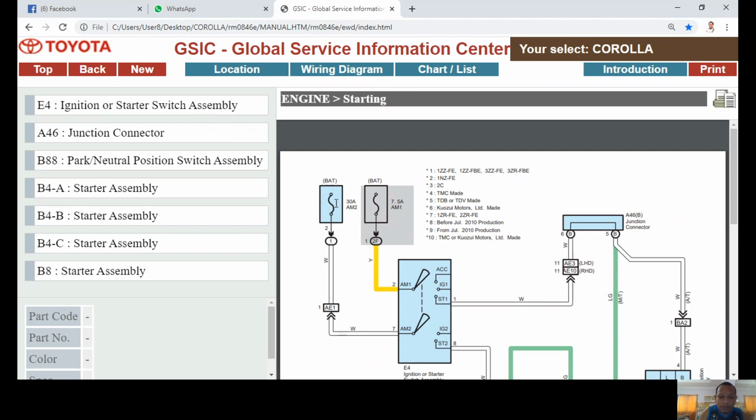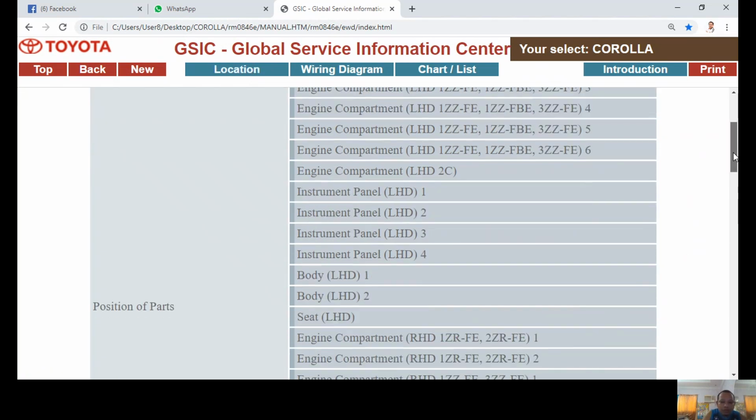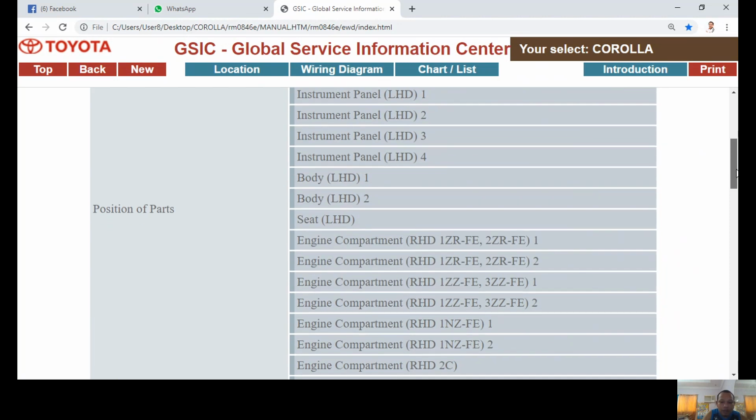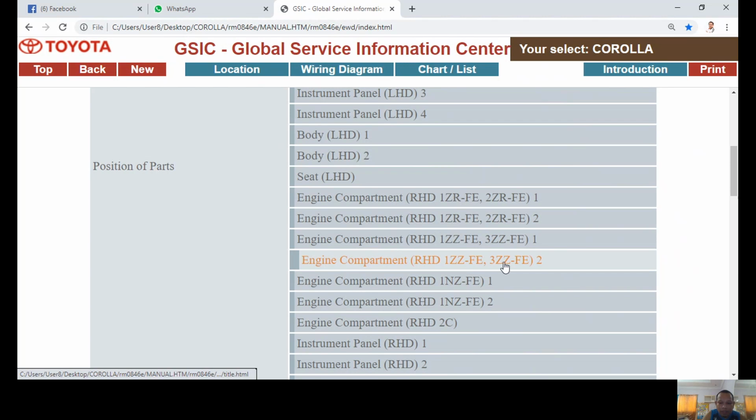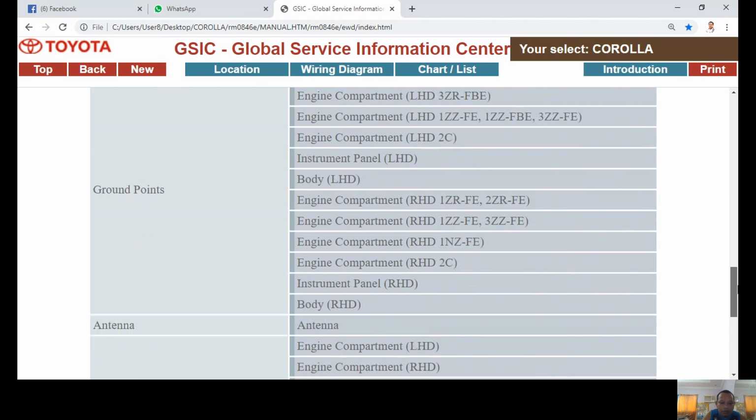Now how can I find this fuse? For example, this AM2 30 ampere fuse. To find the specific location of every component on the circuit, you will go to location. On this menu, it will give you the position of parts in both left-hand and right-hand drive vehicles, including specific engine models. So what I will do is go to the relay locations.